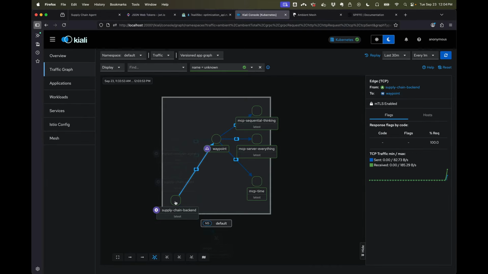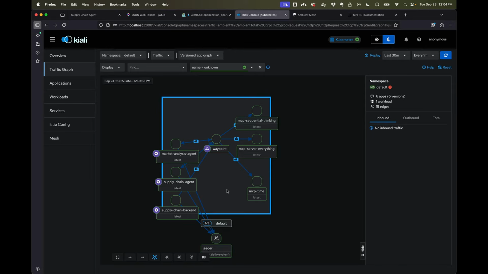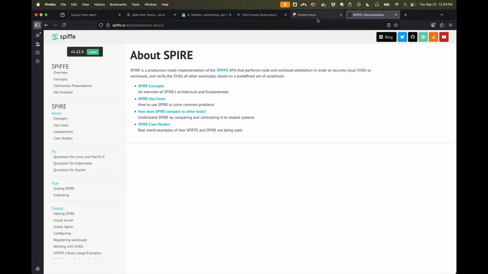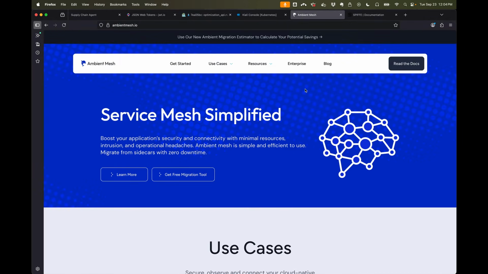So we can see that anytime the supply chain backend calls anything else, it will go through this zero trust tunnel and be issued credentials for SPIFFE, and will have those on the transport. I'm sure there are a lot of questions if some of you are new to these concepts, but please take a look at SPIFFE and Ambient Mesh to learn more.